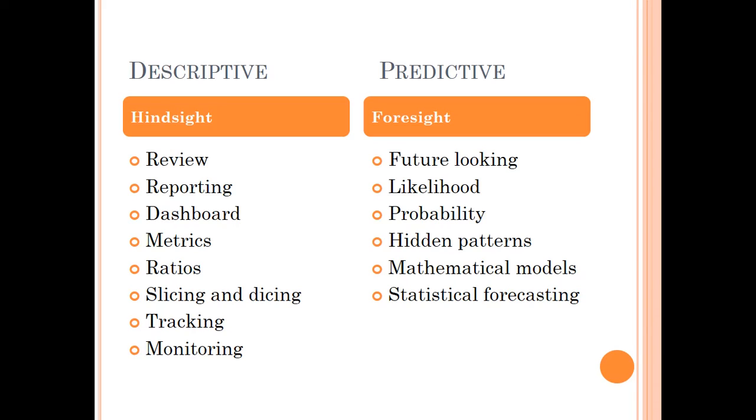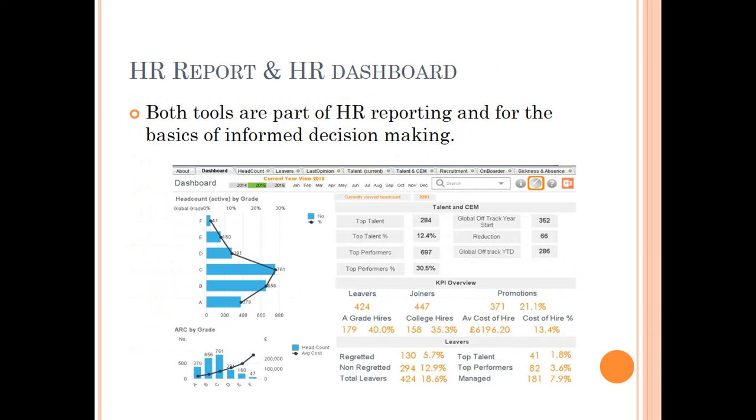How are these two reports different? So descriptive report is a lot about hindsight. It will talk about dashboards, metrics, ratios, slicing, dicing, etc. It's mainly for tracking and monitoring. Whereas predictive reports are talking about the likelihood of something happening, probability, and if there are certain hidden patterns in the data, it would like to come up with that pattern.